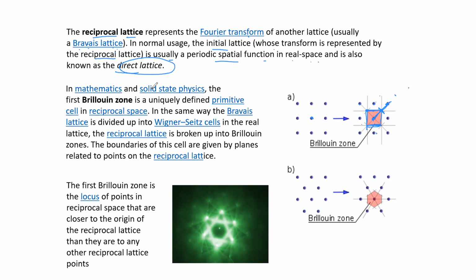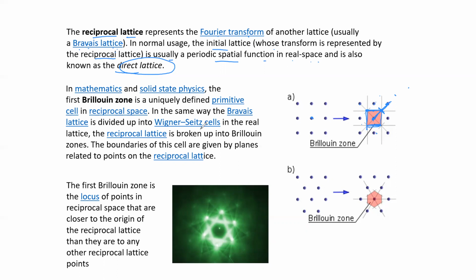So the vibrational properties basically deal with atomic vibrations, right? So when we say atomic vibrations, we must know what is the Brillouin zone, what is the wave vector, how they are plotted, how the dispersion curves are plotted, right?